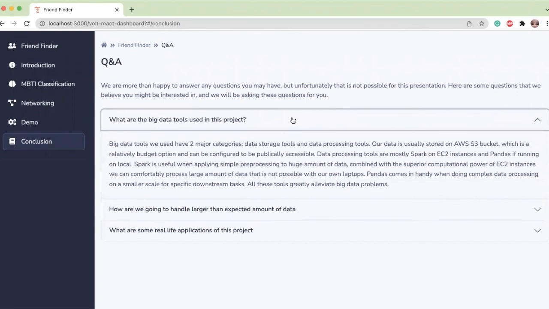For big data tools, we used two major categories: data storage tools and data processing tools. Our data is usually stored on AWS S3 buckets, which is a relatively budget option and can be configured to be publicly accessible. Data processing tools are mostly Spark on EC2 instances, and Pandas if running locally. Spark is useful when applying simple preprocessing to a huge amount of data. Combined with the superior computational power of EC2 instances, we can comfortably process a larger amount of data that is not possible with our own laptops. Pandas comes in handy when doing complex data processing on a smaller scale for specific downstream tasks. All these tools greatly alleviate big data problems.